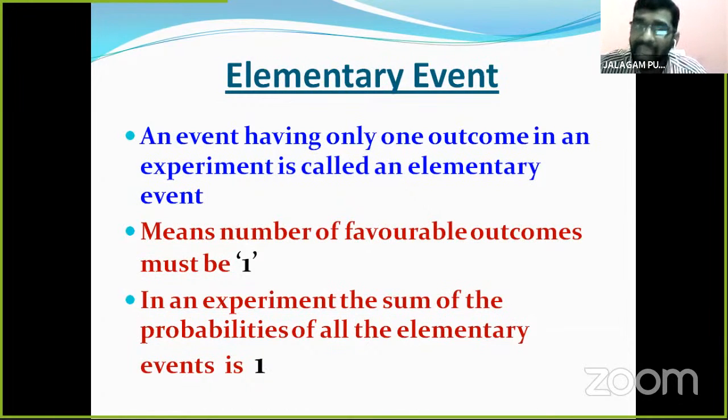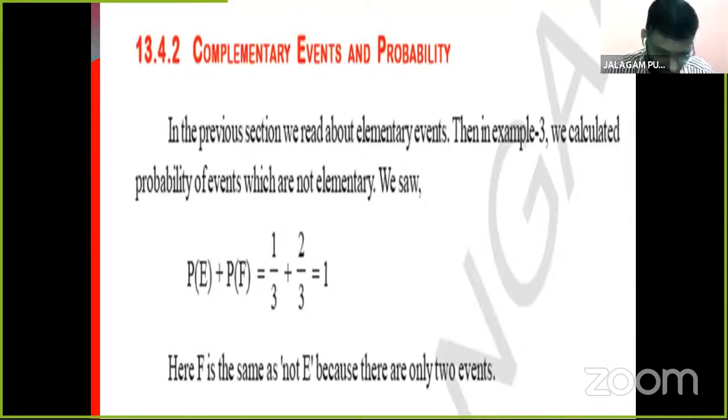So we add these six: 1 by 6 plus 1 by 6 plus 1 by 6 plus 1 by 6 and so on, giving 6 by 6, which is 1. So that means in an experiment, the sum of the probabilities of all the elementary events is 1.